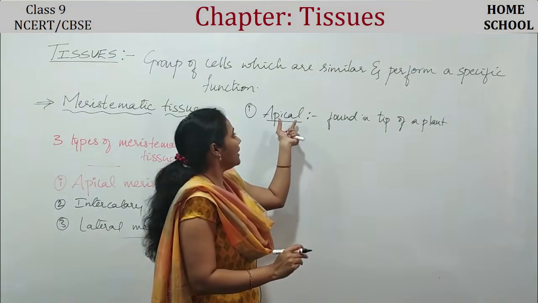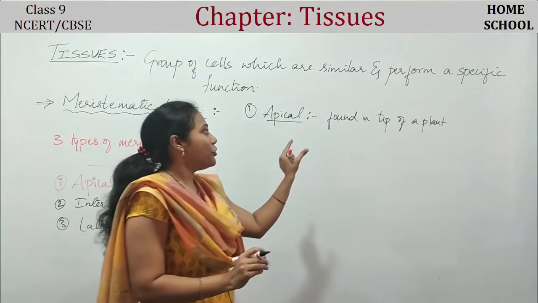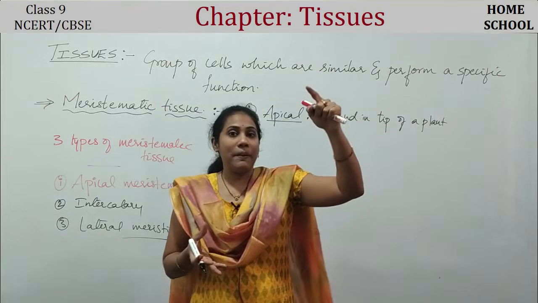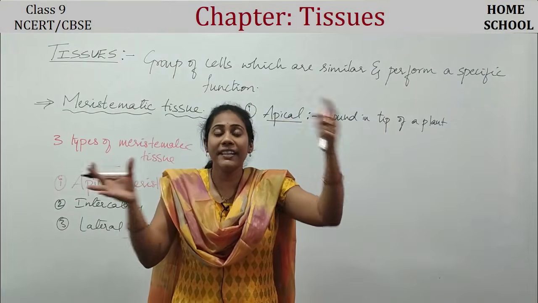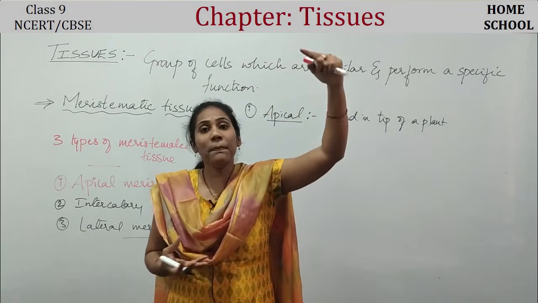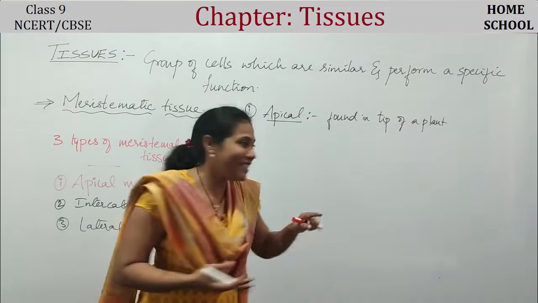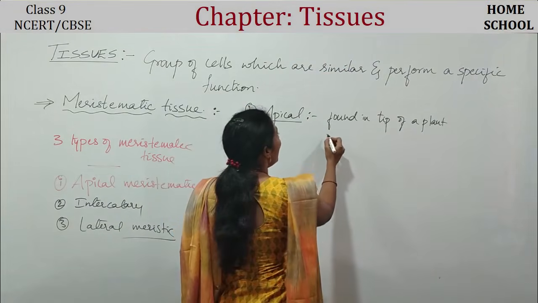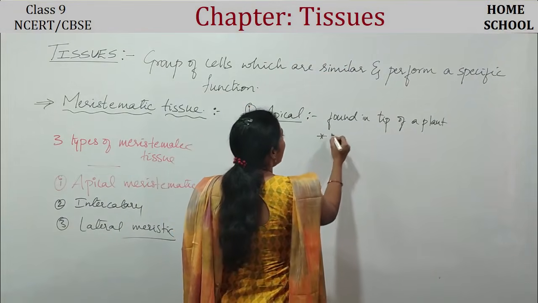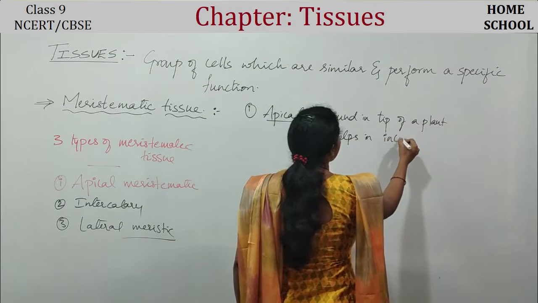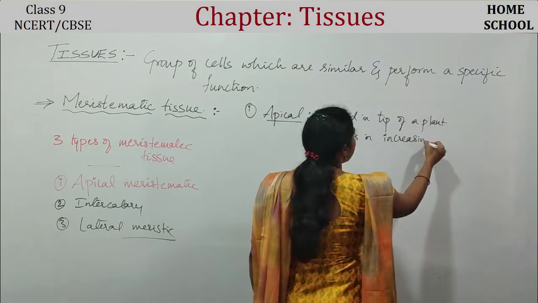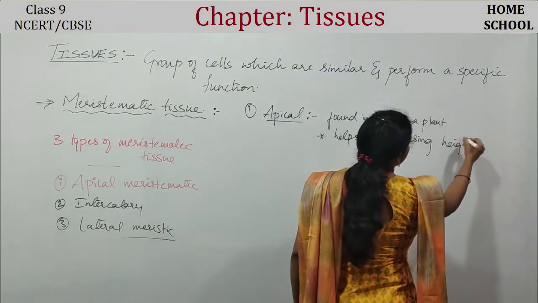This meristematic tissue is found at the tip of a plant because there the cells will continuously divide so that the height of the plant can be increased. So what is the use of apical meristematic, guys? It helps in increasing the height of a plant.